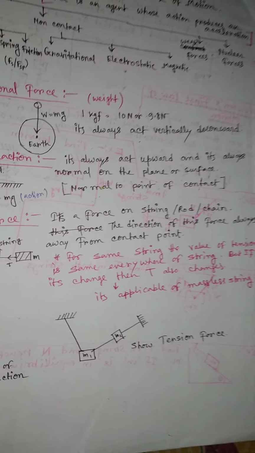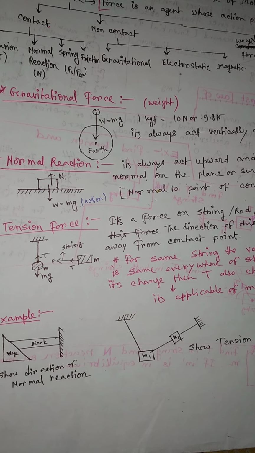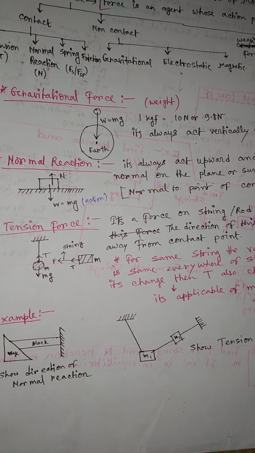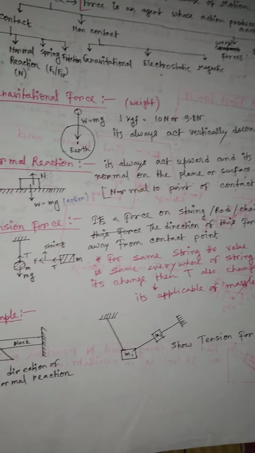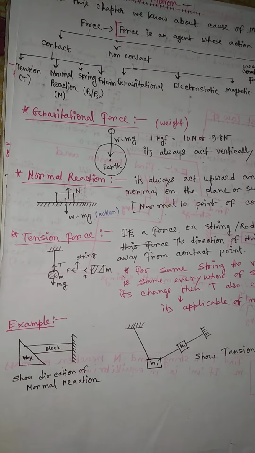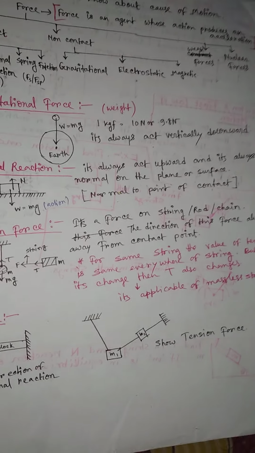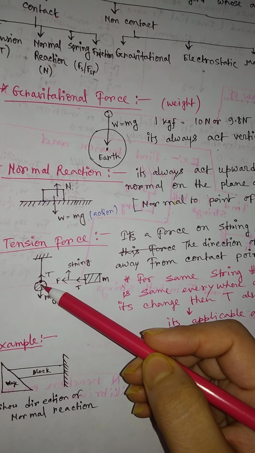I want to tell you one more thing. Tension force is basically a restoring force of a string, rod or chain. So this is basically a restoring force which is generated in a string, rod or chain, and the direction is always away from the contact point.